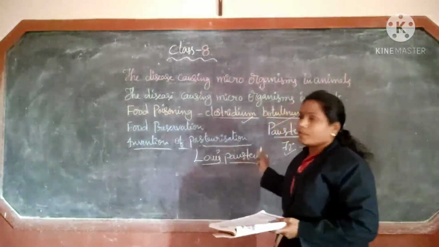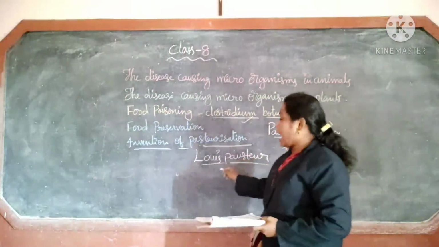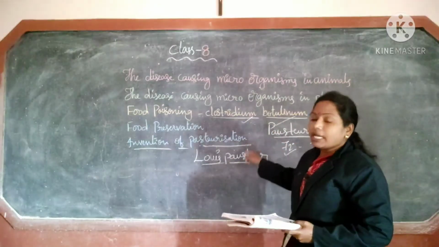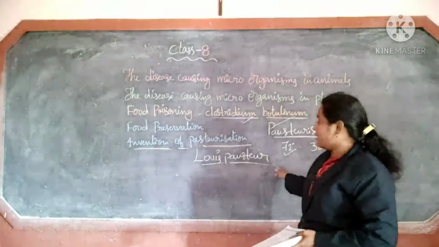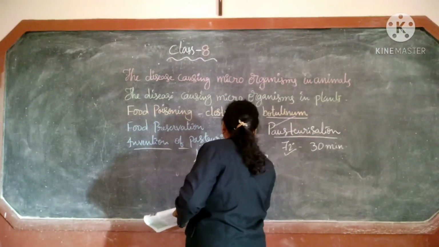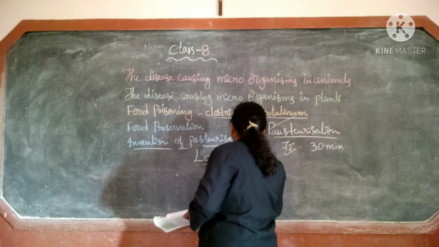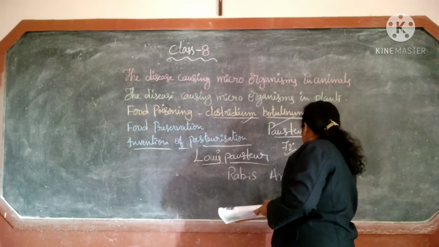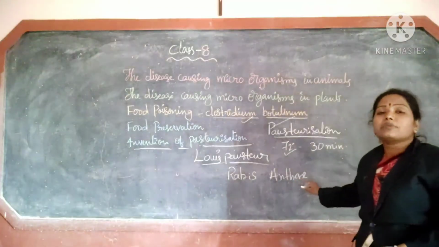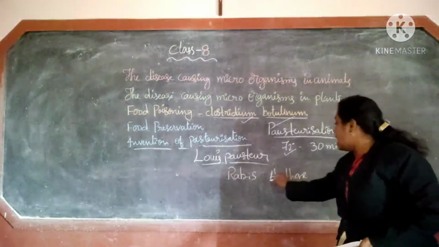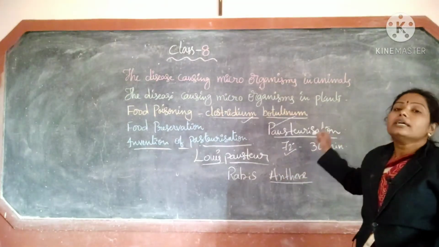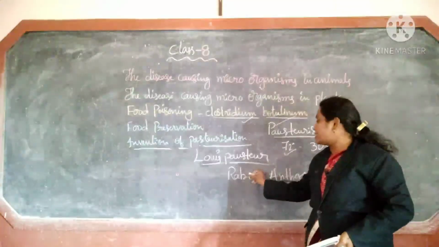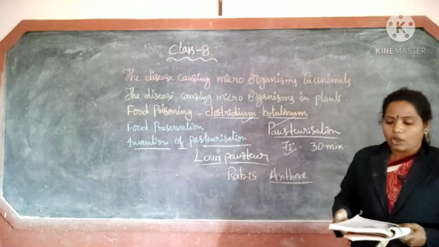And he invented so many things, for example the anthrax medicine and the rabies vaccine. Anthrax is a disease caused in cattle by microorganisms. Next, he discovered the vaccine for rabies also.